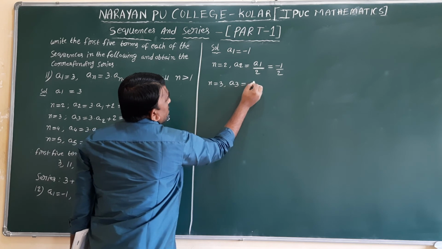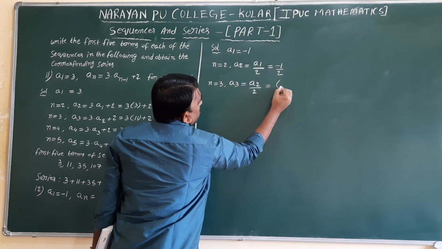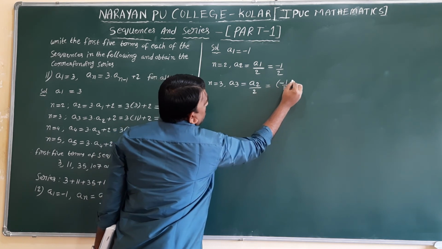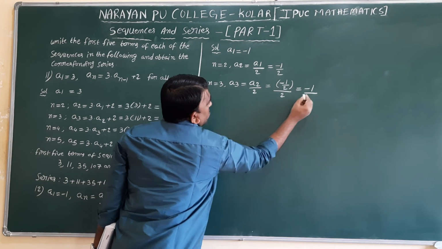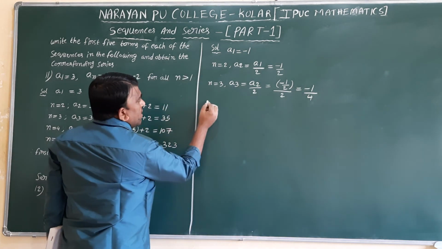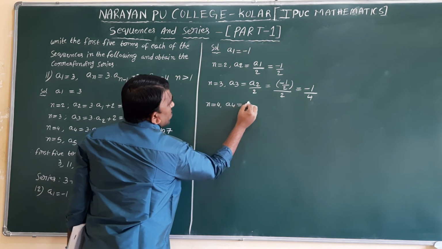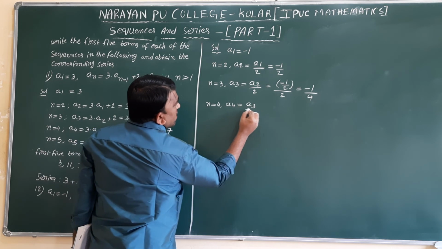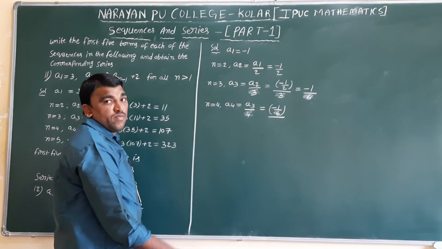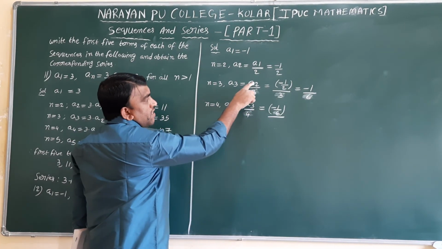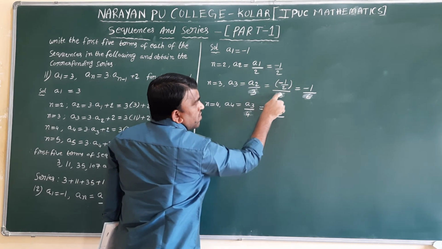a3 equal to a, 3 minus 1, a2 by 3. a2 value is minus 1 by 2, divided by 3. Minus 1 by 2 into 3, 6.